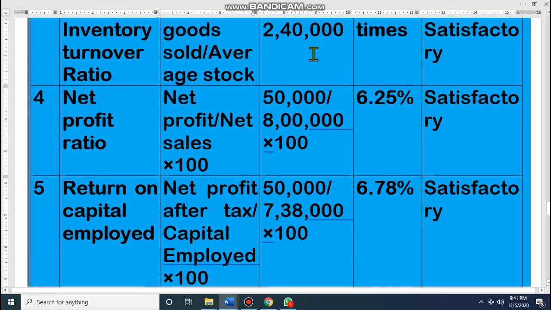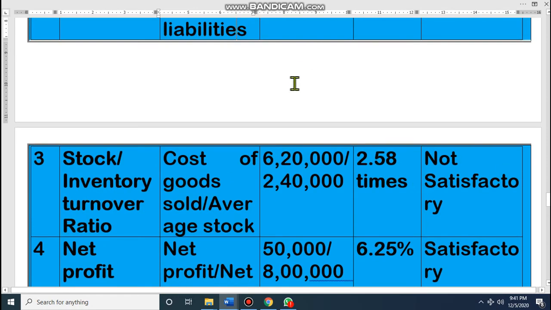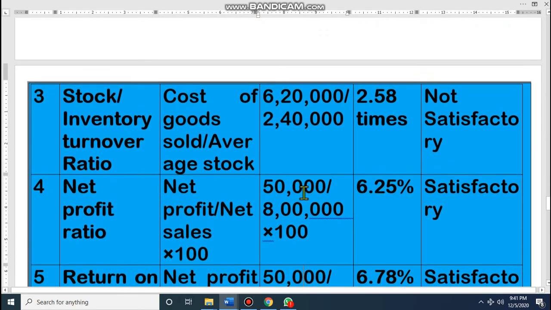So dear student, let's see the math. Cost of goods sold is 6,20,000 and 2,40,000 is the average stock, which is the closing stock. The result is 2.58 times. Dear student, any turnover ratio you have to express in times, so whatever we get by division, it is in times. It is not satisfactory because the standard value is 6. Dear student, the higher the stock turnover ratio, the better the company.